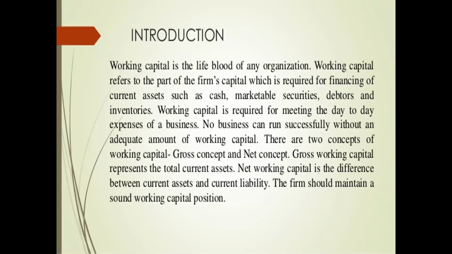Gross working capital represents the total current assets available in the organization. So what is the total asset value of the company? The current asset value of the company can be considered as gross working capital. And coming to net working capital, it is the difference between the current assets available in the company and also the current liabilities of the organization. So we can take the difference between the current assets and current liabilities. How many total current assets, what is the value, and what is the current liability value? You take the current liability value and deduct it from the current assets, and you get the net working capital.